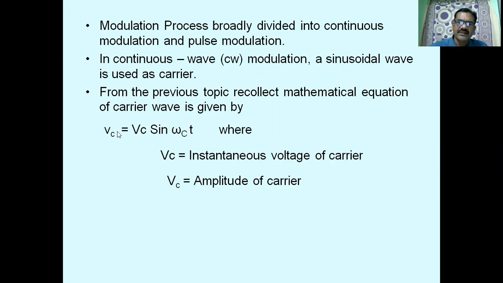This is the instantaneous amplitude and this is the amplitude of the carrier. Omega_c is the angular frequency of the carrier. Omega is 2 pi f, so omega_c is 2 pi f_c. We can vary the amplitude of the carrier or the frequency of the carrier, and we also have the phase of the carrier.